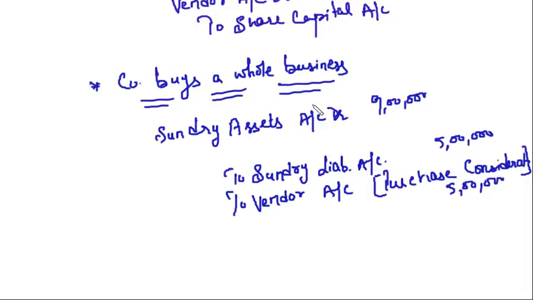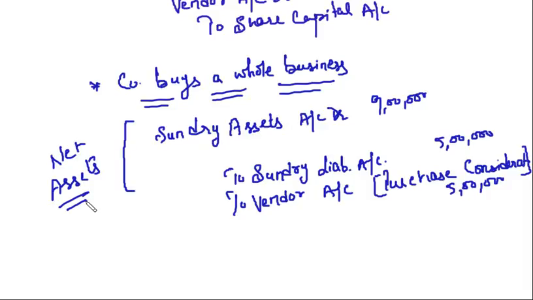Now see, the debit and credit side are not equal. Here you have 10 lakh and here you have 9 lakhs. That means you have taken the net assets of 4 lakh rupees and you are paying him 5 lakh rupees. You are paying him extra. Net assets means sundry assets minus the sundry liabilities. This is our net assets. That means you are taking the net benefit of 4 lakh rupees.